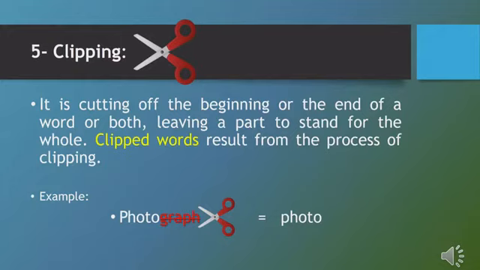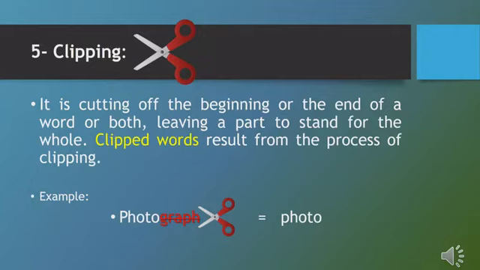The next process is called clipping. In clipping, we cut off the beginning or the end of a word or both, leaving a part to stand for the whole. In this process, we delete either the first part of the word or the last part of the word, or sometimes both, to leave a part to stand for the whole.